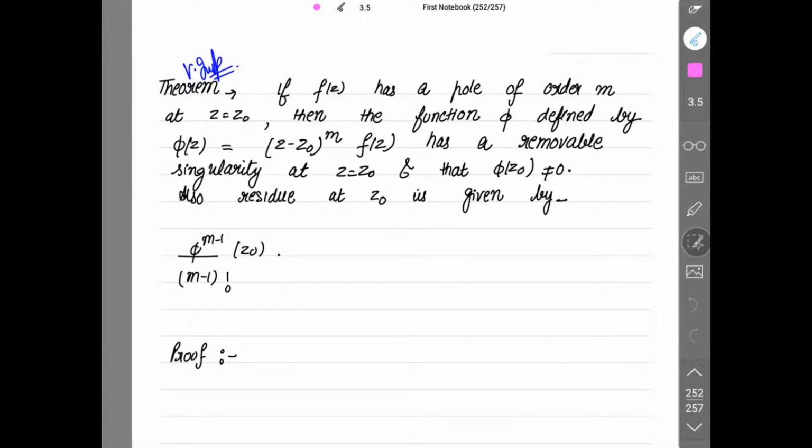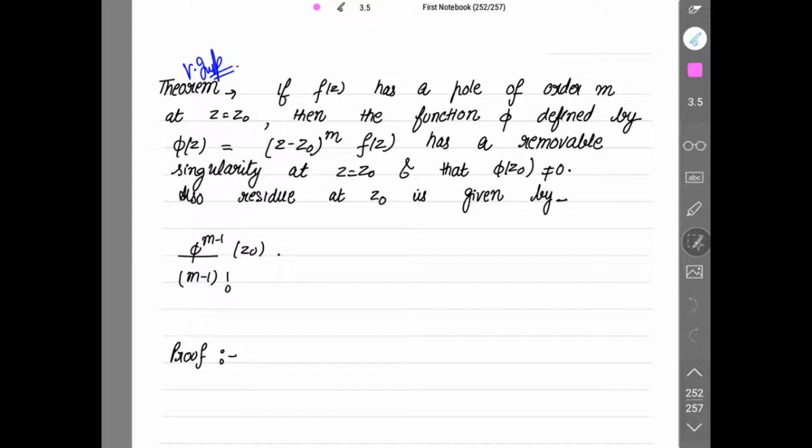Now let's move on to the new theorem. This is a very important one. If f(z) has a pole of order m at z equal to z0, then the function phi defined by phi(z) equal to (z minus z0)^m f(z) has a removable singularity at z equal to z0, first thing, and phi(z0) is non-zero. Also the residue at z0 is given by phi^(m-1)(z0) over (m minus 1) factorial. Now we have to find the residue at z0 to be equal to this, which is also the coefficient of (z minus z0)^(m-1) in the Taylor series.